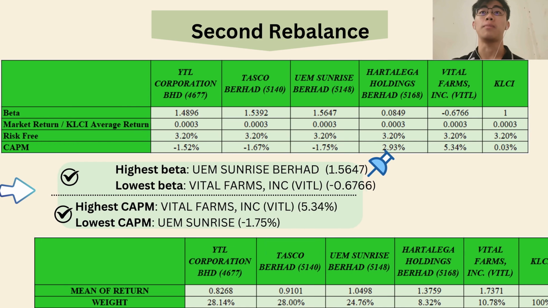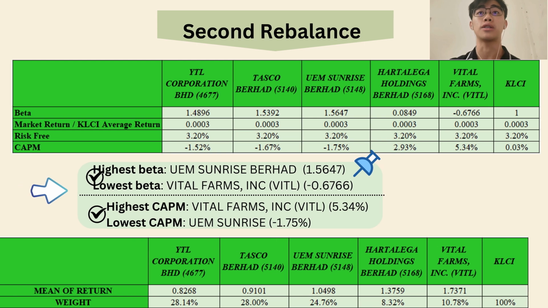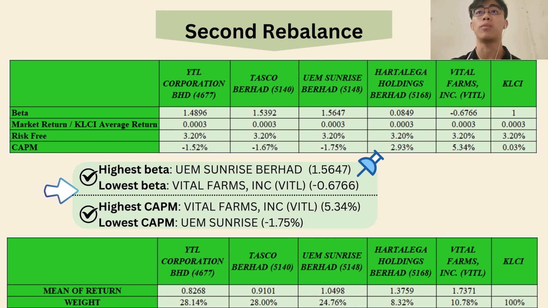Based on the CAPM and beta analysis of the second rebalance of our portfolio, UEM Sunrise and Tasco Berhad exhibit high beta values of 1.5647 and 1.5392 respectively. This high beta indicates significant volatility and risk in their stock movement, resulting in negative CAPM values of negative 1.74544% and negative 1.6738%. Harta Lega Holding Berhad, with a moderate beta of 0.9849, has a CAPM of negative 0.9313%.